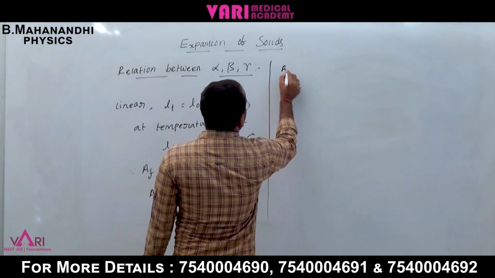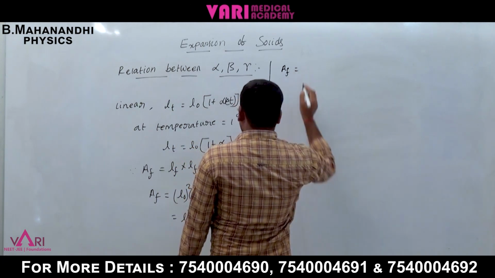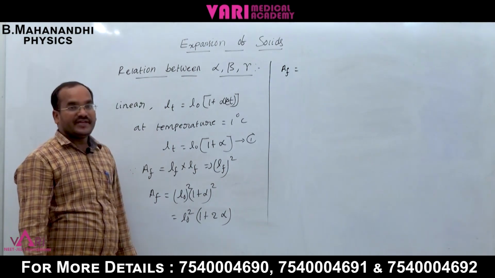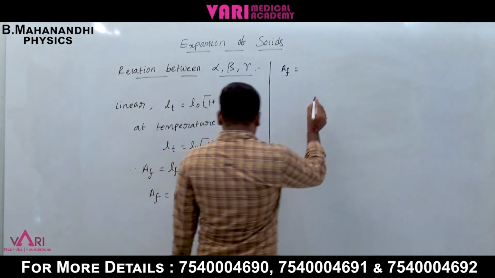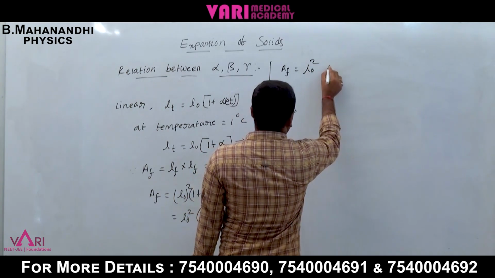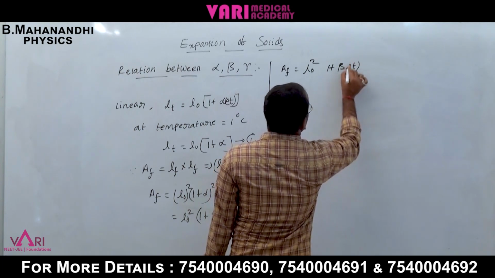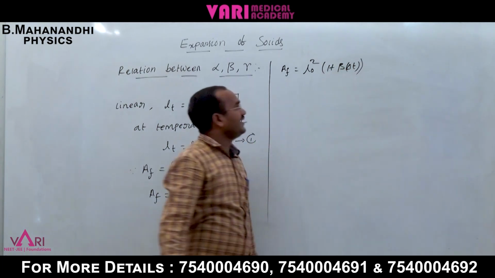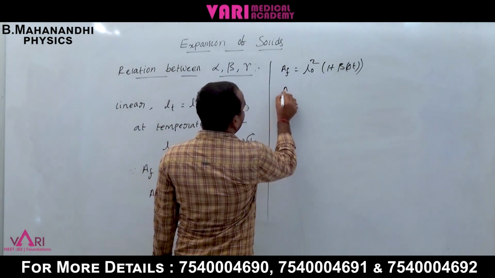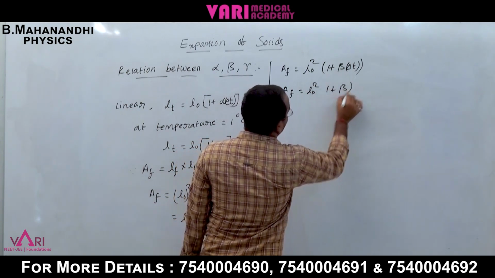Areal expansion of final AF is equal to A0, which is the initial area L0 squared, into 1 plus beta delta T. Here delta T is 1 degree Celsius, so AF is equal to L0 squared into 1 plus beta.